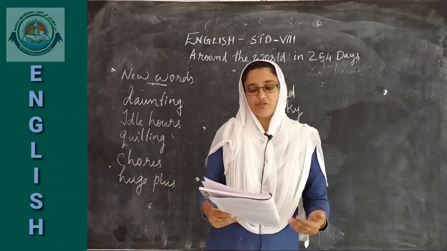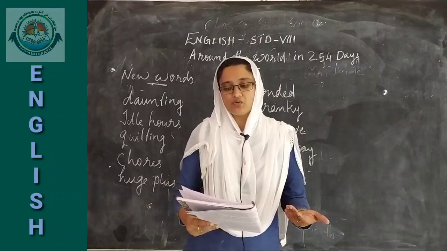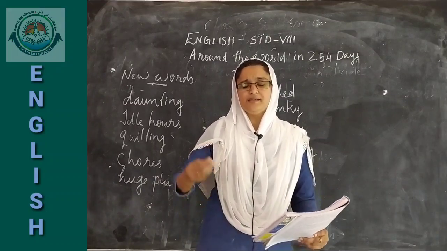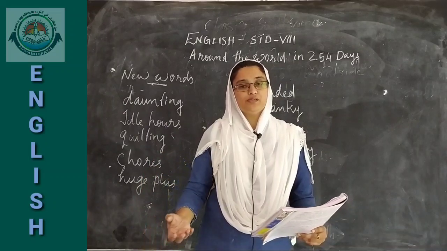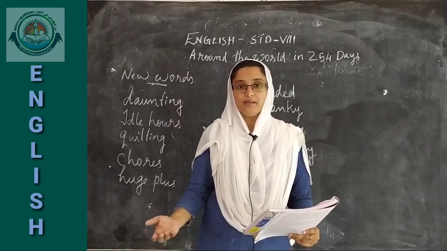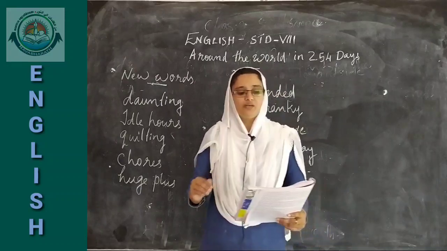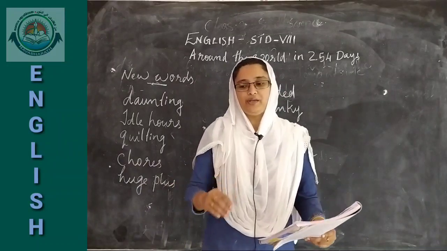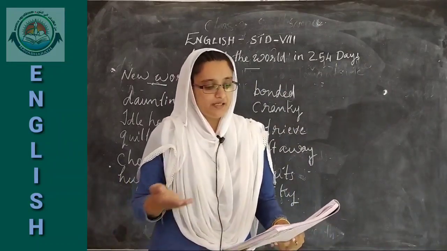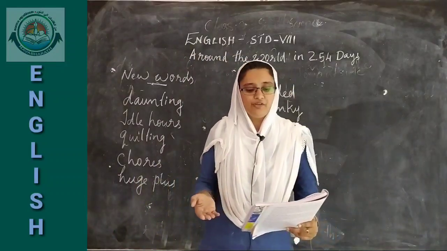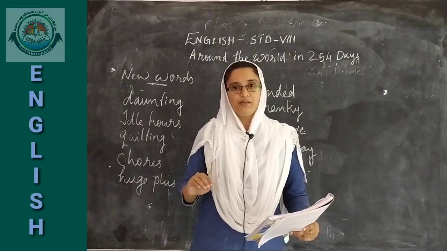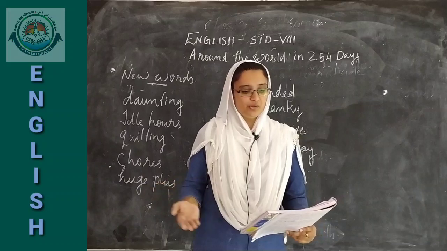Listen, in fact, we could sense easily if something was wrong with the other. If anyone has any problem, that was very easily identified by others. If someone was cranky, what is meant by cranky? Bad tempered. Here, cranky because of what? Because of not having food. Sometimes they had the problem of food.